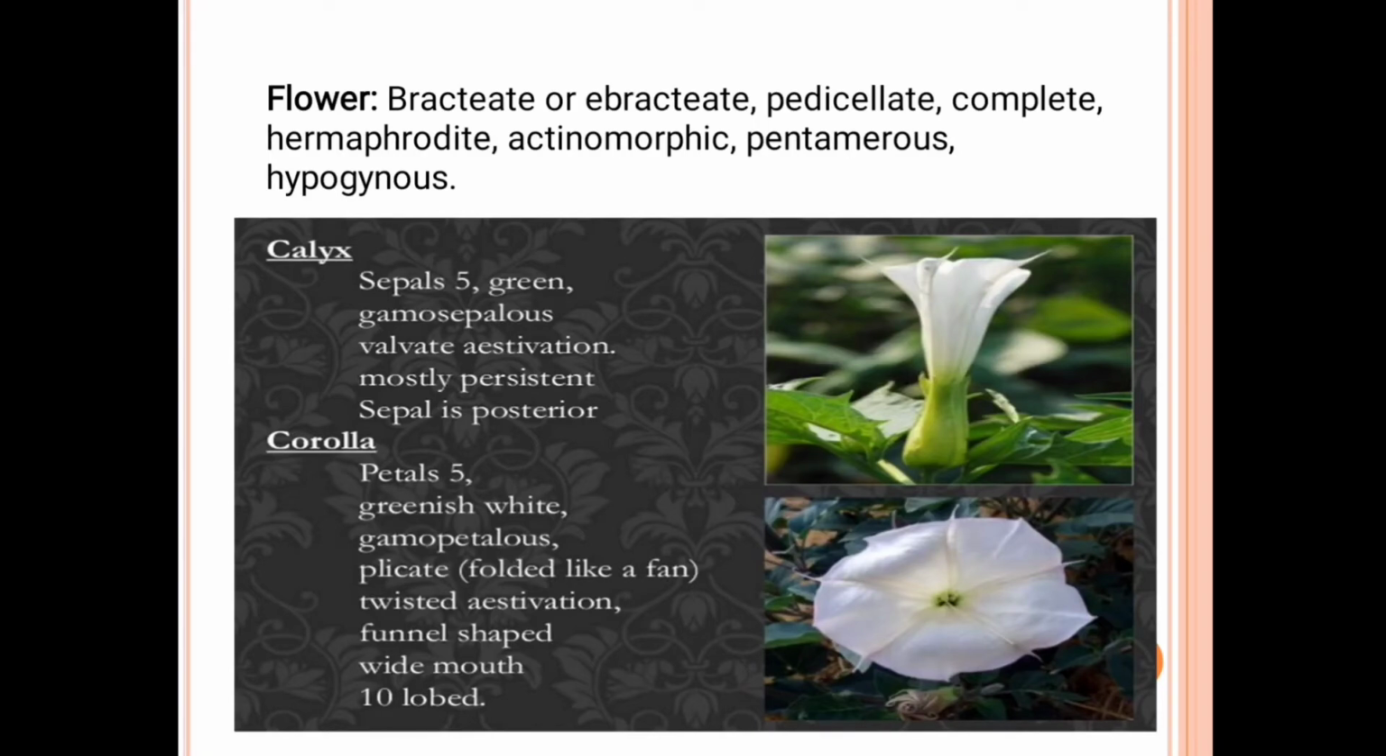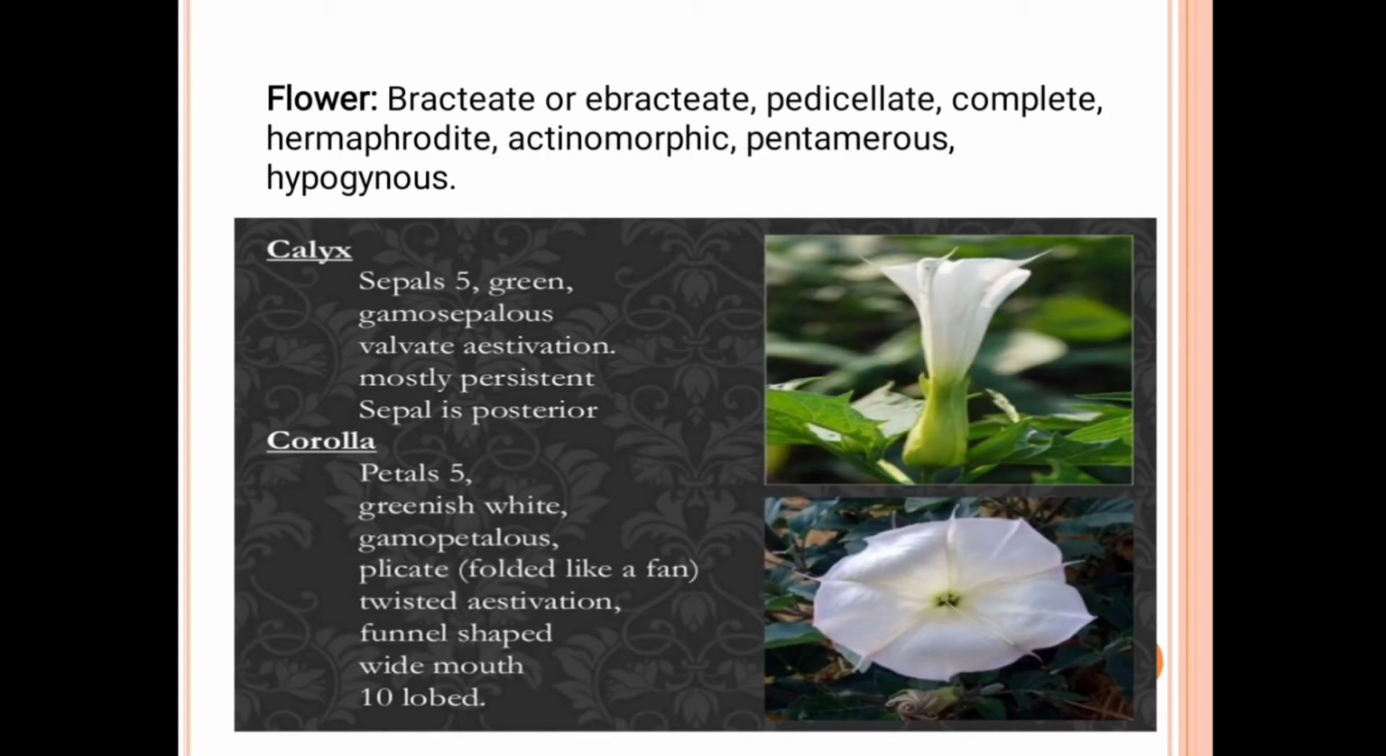So the next one is the calyx. In this calyx, the sepals are 5, green, gamosepalous, valvate aestivation, and mostly persistent. The sepal is posterior. In this picture, we see the calyx with 5 sepals, green in color and gamosepalous, which means they are fused together. The aestivation is valvate, meaning they are arranged in a single row, and mostly the sepal is posterior.